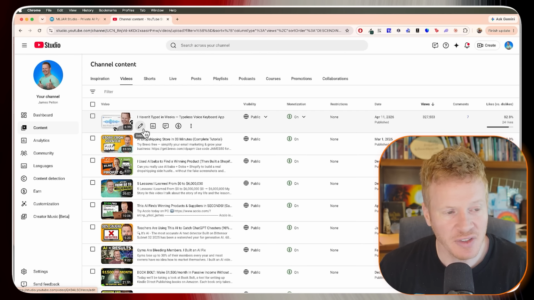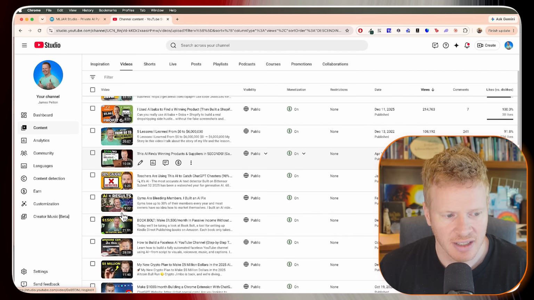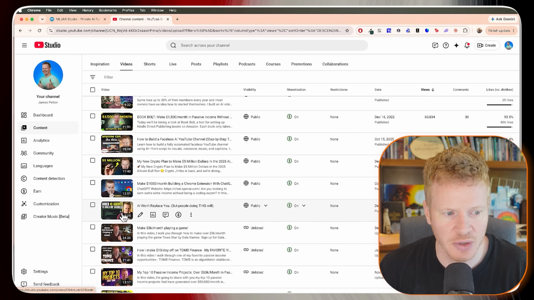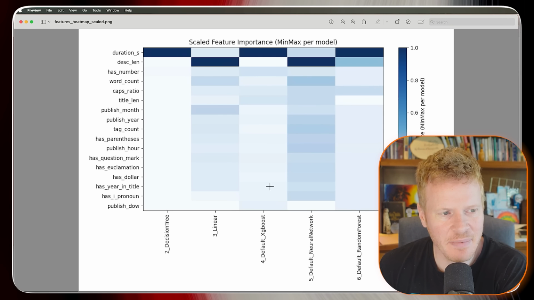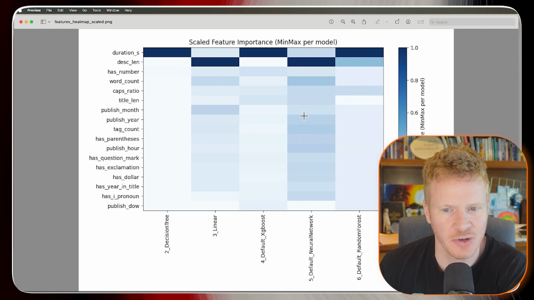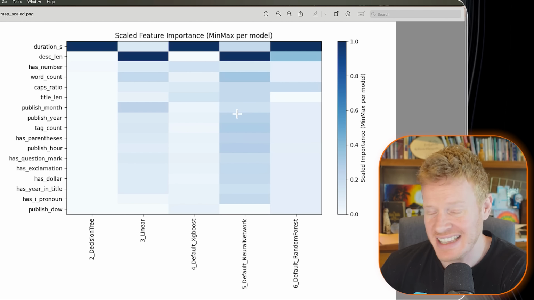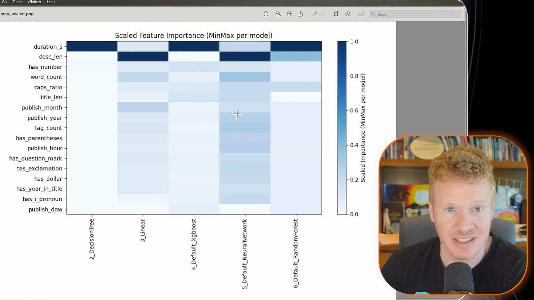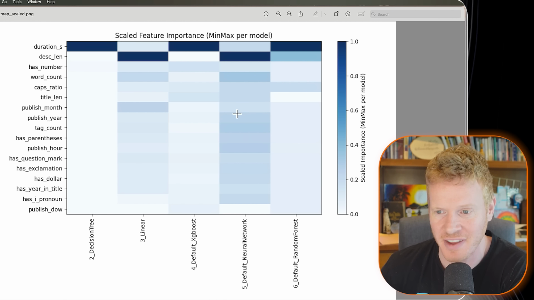And if you go look at my most successful videos, they are longer videos usually. The shorter ones don't do as well. So really helpful information for me as a YouTuber. Then I got this heat map of what is important and what factored into my hit videos versus my flop videos. And there were 5 things that I thought really mattered, but the model says it doesn't actually matter at all, hasn't affected it at all.